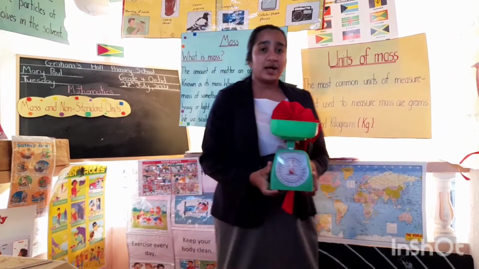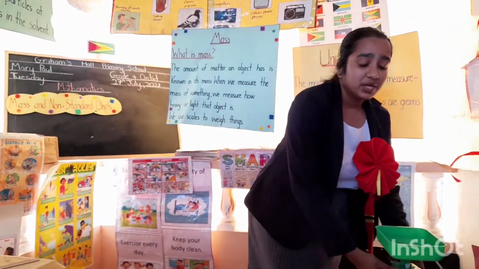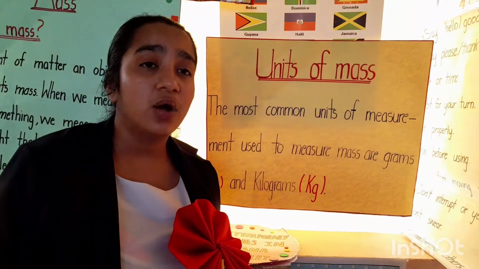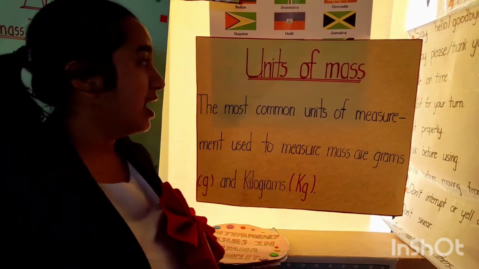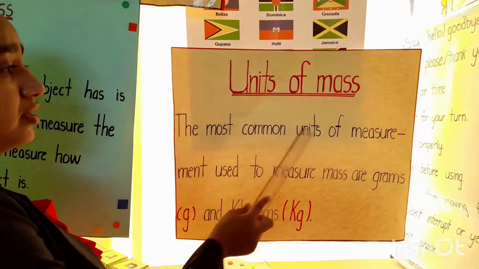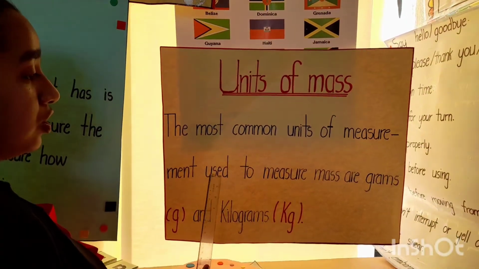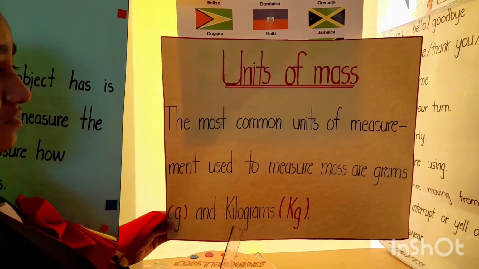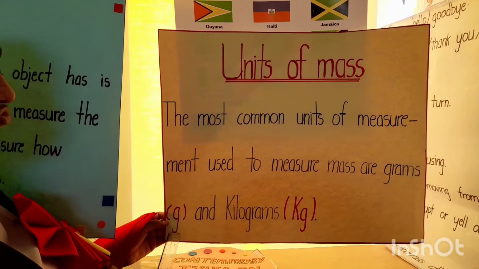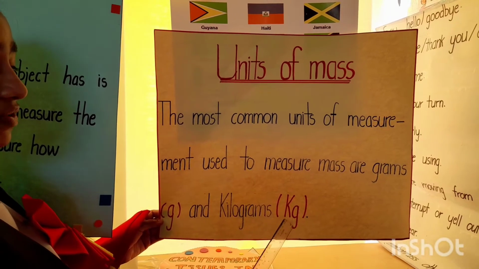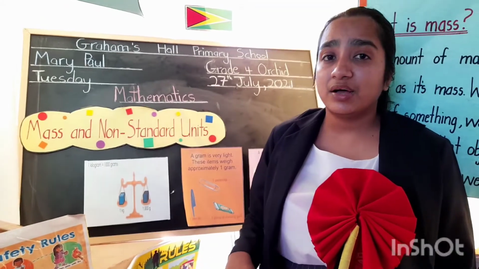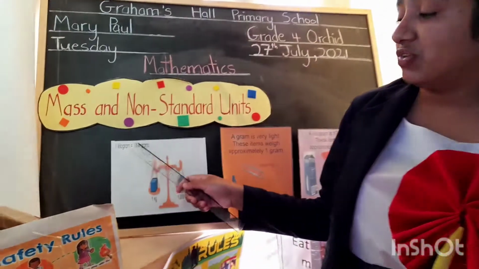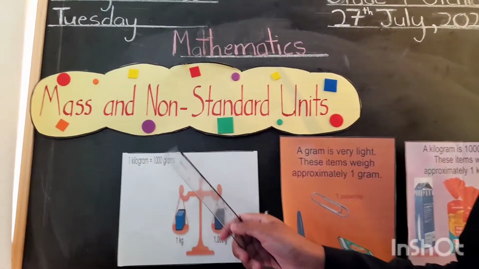Now today's class, we are not going to be using the kitchen scale, we'll be making our own scale. Okay class, now let's look at the units of mass. So the most common units of measurement used to measure mass are grams and kilograms. Gram is abbreviated as g, and kilogram is abbreviated as kg. Okay class, it is important to note that 1 kilogram is equivalent to 1,000 grams.